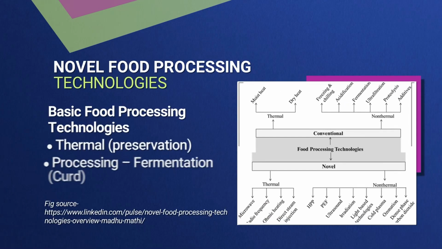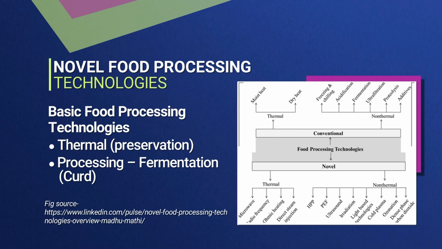If you look at the basic food processing technologies which you have been taught already, there is a conventional method which is temperature based. That is called thermal processing of food. It gives preservation to the food. And otherwise, you would have also seen some other processes, low temperature applications, fermentation of food products like curd.